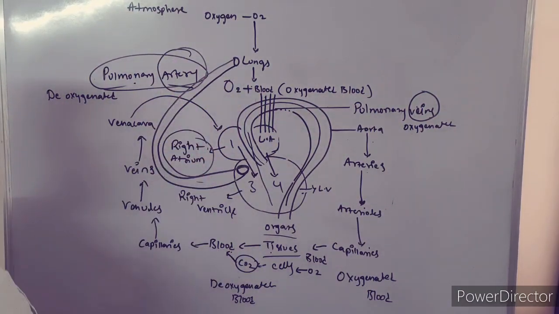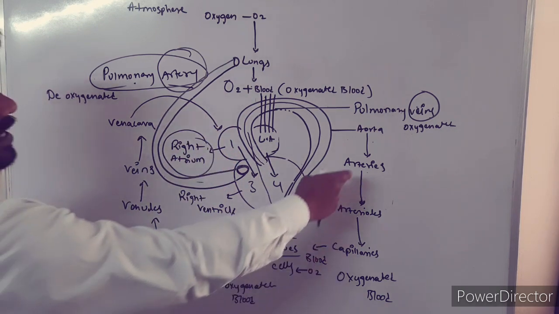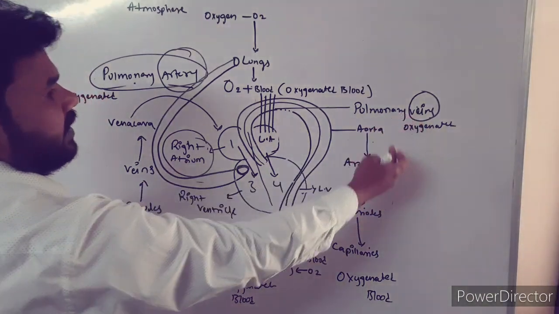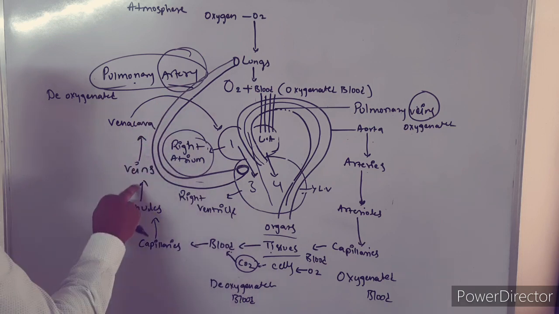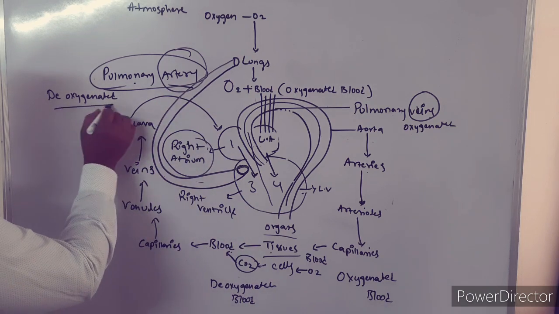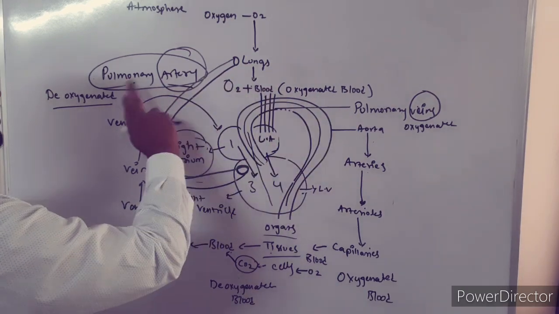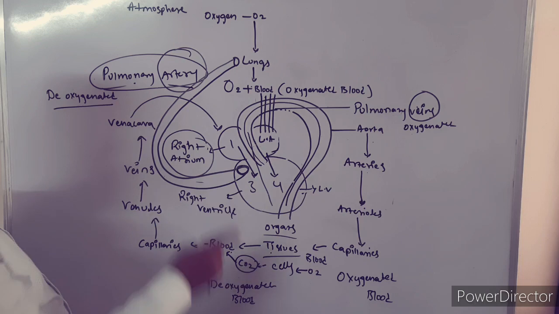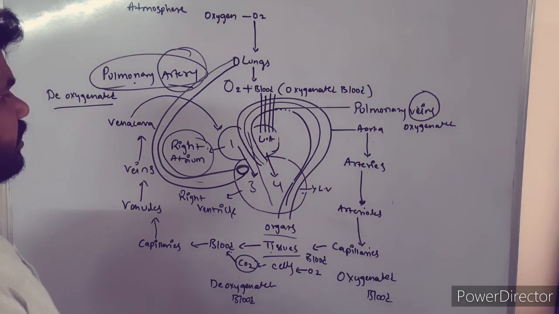These are the arteries and veins which are doing the opposite function. Here arteries are carrying oxygenated blood, and veins also carry oxygenated blood. Here arteries, along with the veins, are carrying deoxygenated blood. These are the only 2 special types of blood vessels, pulmonary veins and pulmonary arteries, which perform the opposite function.